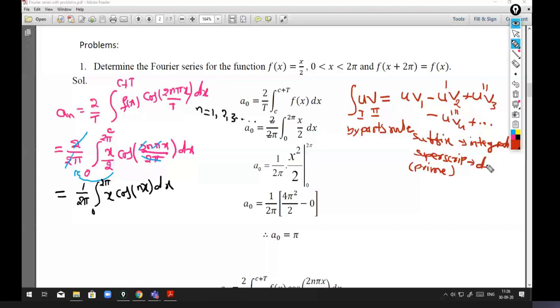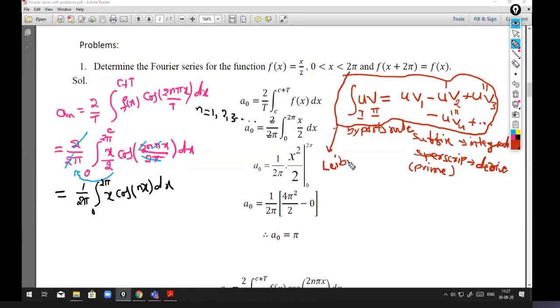So you are differentiating that function. This process of integration by parts, we also call Leibniz rule. This is also known as Leibniz rule. I hope you remember this. If you do not remember, please note this by parts rule.